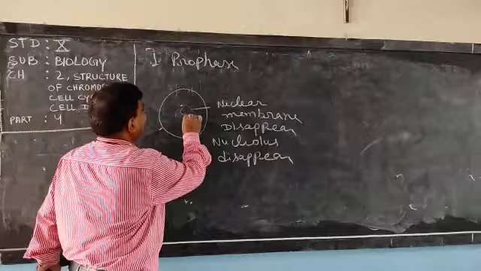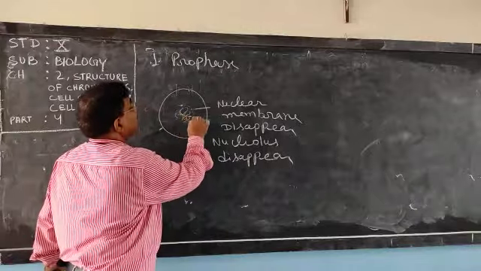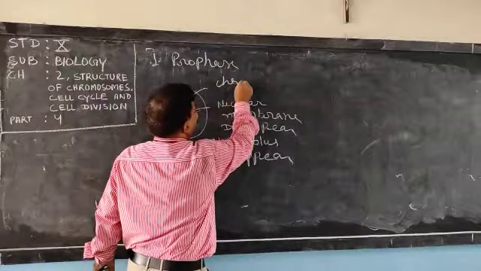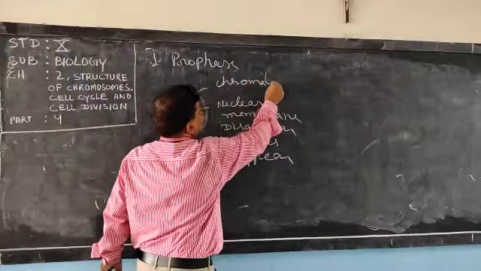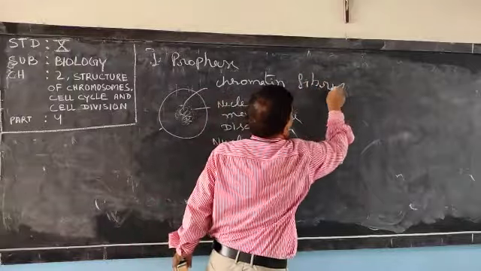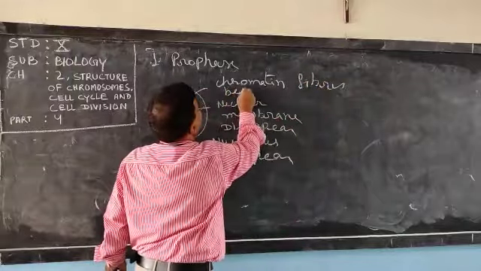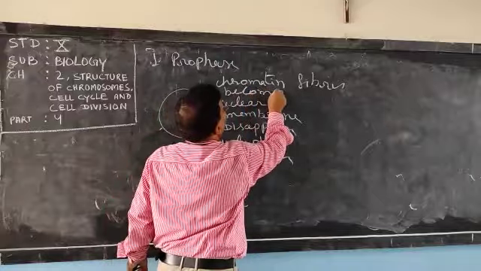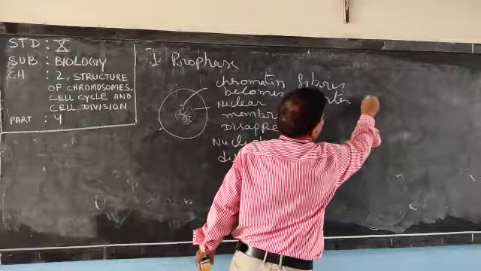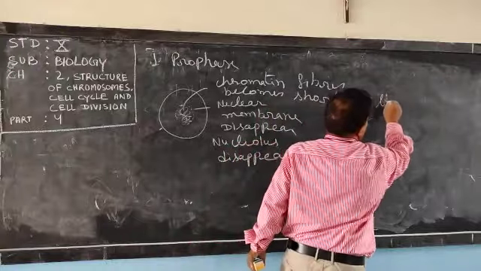And chromatin network. These are chromatin fibers. Chromatin fibers become shorter and thicker.